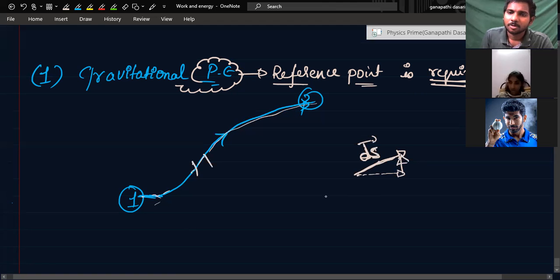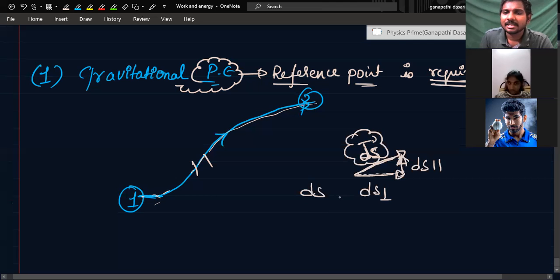This vertical is parallel to gravity, because gravity will be vertically downwards, right? This I'll write as ds parallel, and this as ds perpendicular. In vectors, this vector plus this vector is equal to this vector or not? Yes, sir. So ds vector can be written as ds perpendicular plus ds parallel.